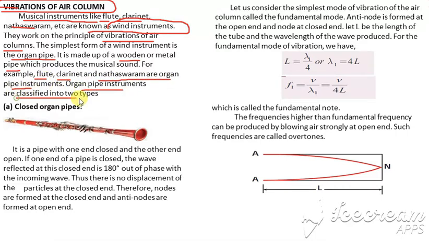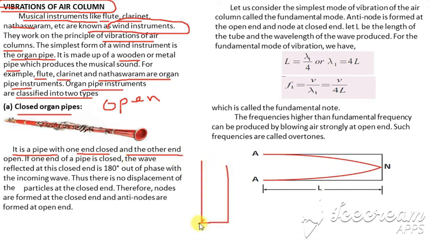Organ pipes are classified into two types. I told you already, they are closed organ pipe and open organ pipe. First we are going to see the closed organ pipe. It is a pipe with one end closed and the other end open. If one end is closed, the wave is reflected 180 degrees out of phase. Thus, there is no displacement of the particle at the closed end.